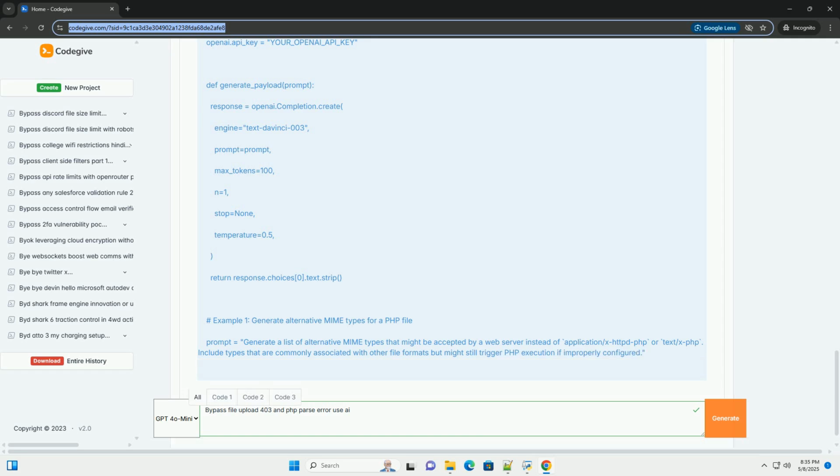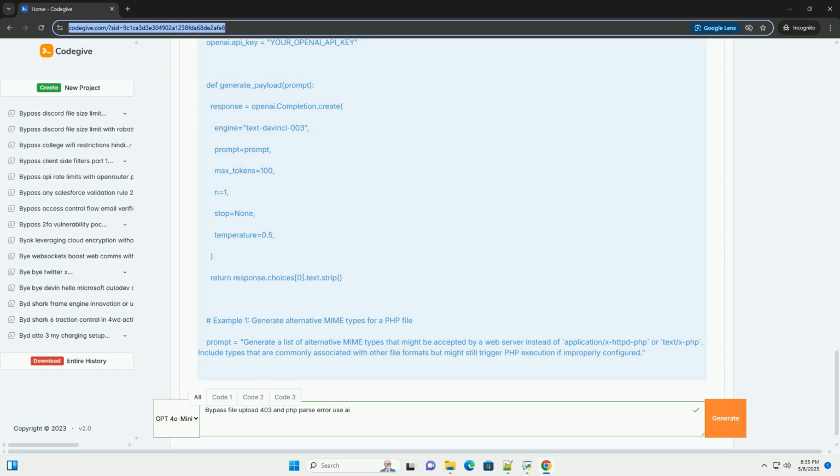C. Bypassing MIME type validation with AI. MIME type validation is often weak because the content type header is controlled by the client. 1. Prompting the AI. 2. Explanation of the prompt. The AI is asked to generate a list of MIME types that, while not typically associated with PHP, might be accepted by a misconfigured server and trigger PHP execution.